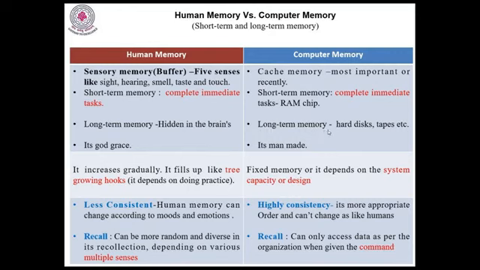And long-term memory. In computer science, there is a long-term memory. That means secondary storage devices like a hard disk, tapes, etc. are available. Computer memory is made by man only, so it has certain limitations, certain problems also. But the human memory is made by God. In human memory, the memory can increase gradually. It fills up like a tree growing hooks. Many of us used to think, I don't have the memory capability.